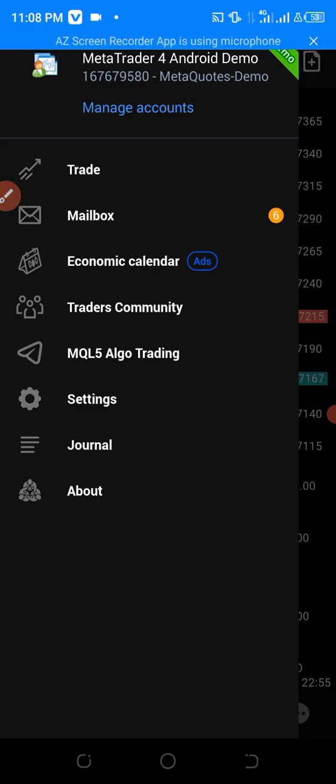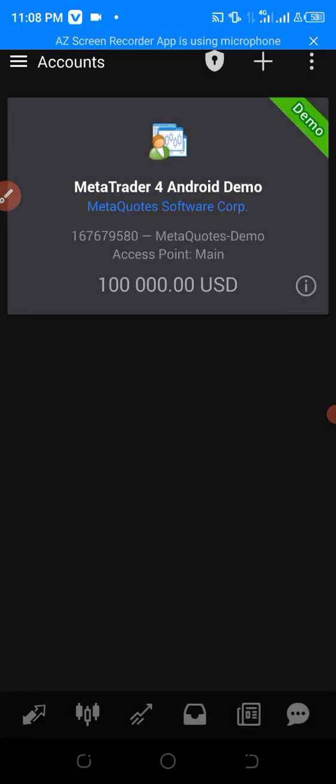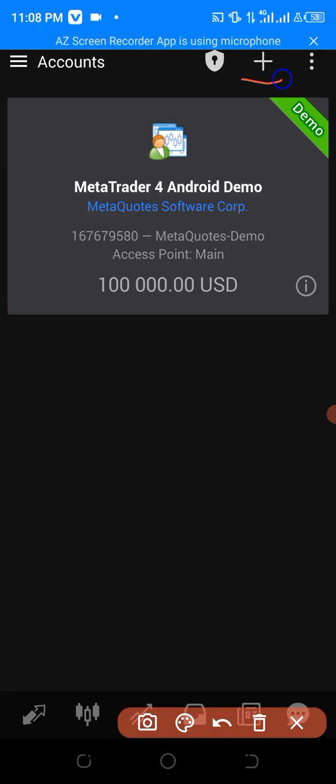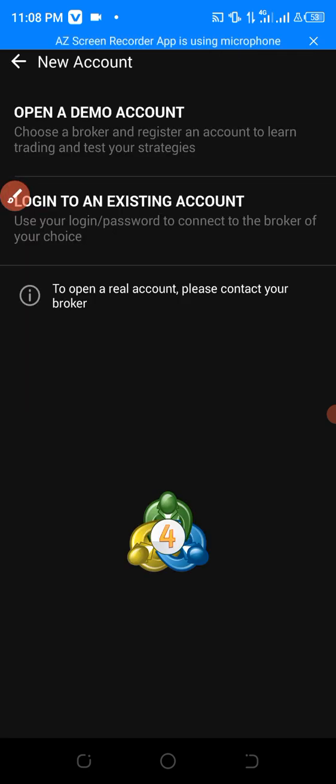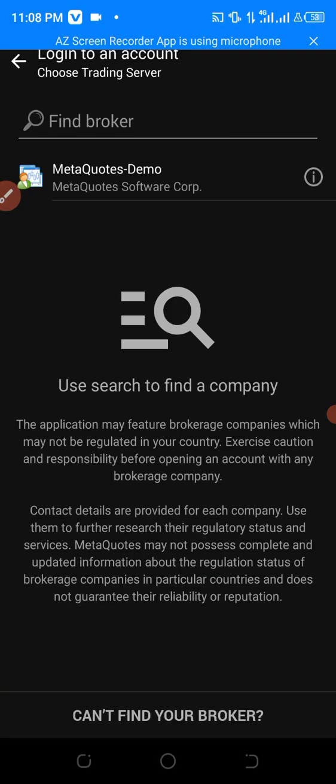So if you have an account with another broker, apart from the MT4 broker, this is where you come to input the account. You click on the box sign here, click on the box sign there, and then you log into an existing account.